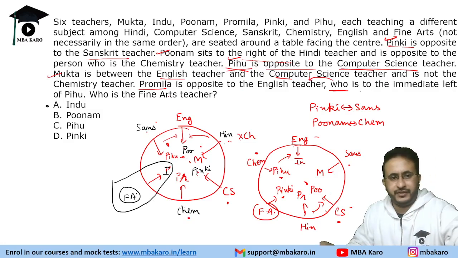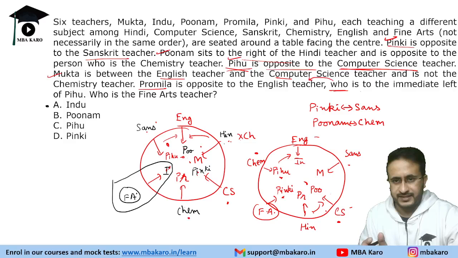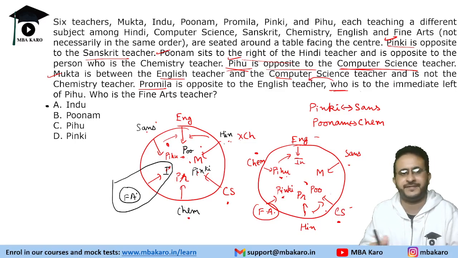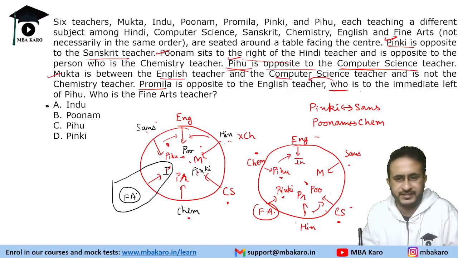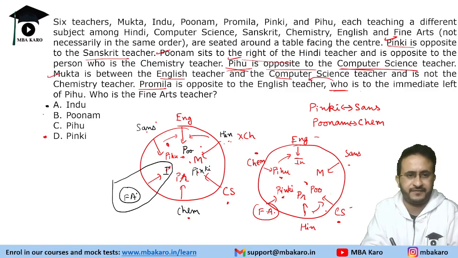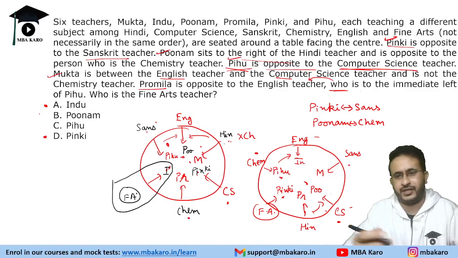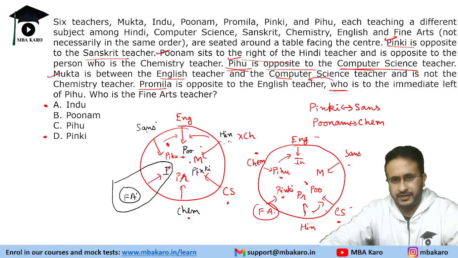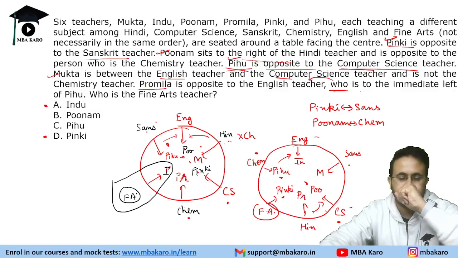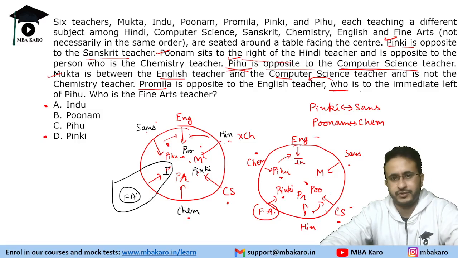So we are getting two possible answers in this case. Both cases are being satisfied, and all conditions are being satisfied. If they ask for the fine arts teacher, in one case we are getting Pinky, in one case we are getting Indu. So the answer could not be determined. There are some questions that have errors in them. Possibly this was one of those questions.